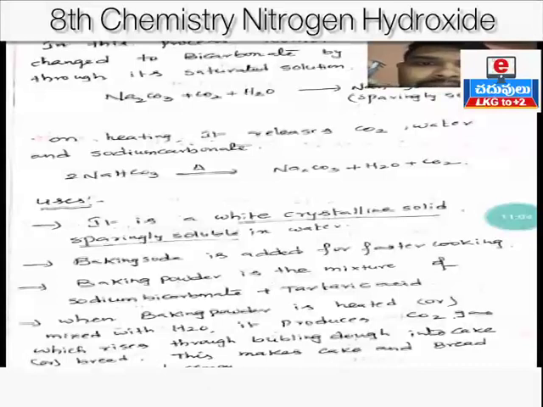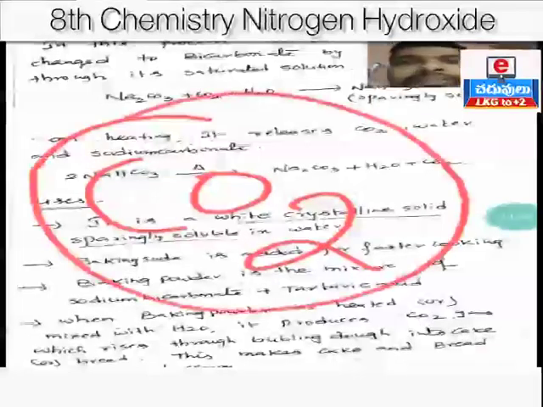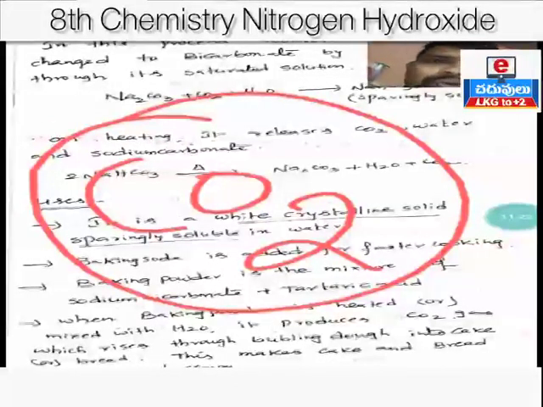When baking powder is mixed with water or heated, it produces the famous gas called carbon dioxide. Baking soda also produces carbon dioxide on heating.